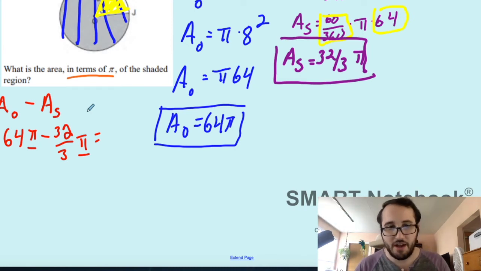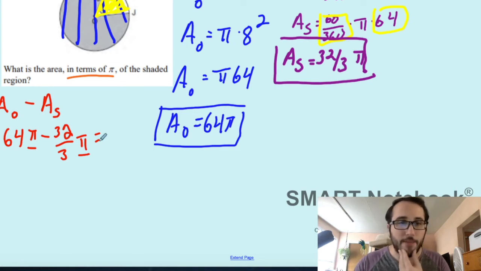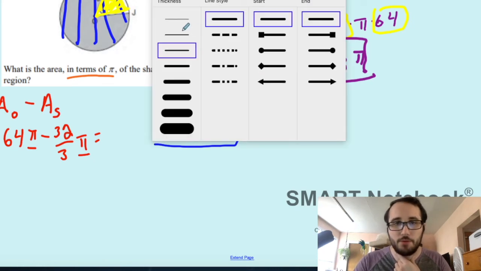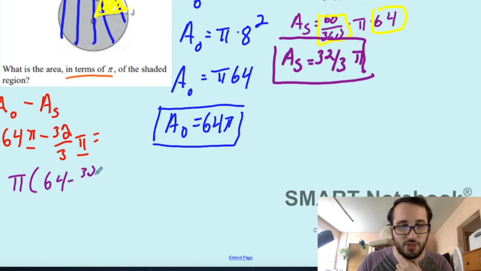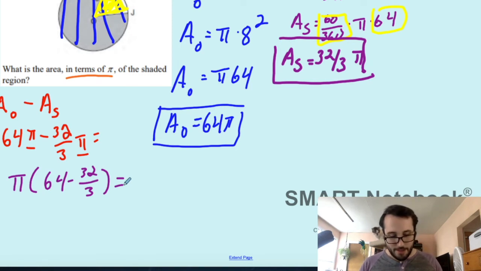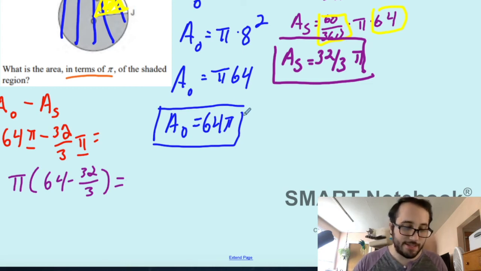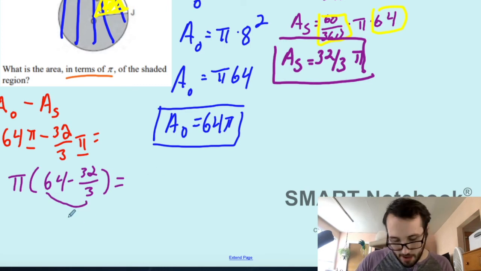And I'm not a fan of just telling you how to do things without telling you why you can do them. I don't believe in that. Because math is not magic. There are reasons why we can do things. So for example, since both of those terms share pi, you can factor out pi. And you're left with this. Pi times 64 minus 32 over 3. Now I can do 64 minus 32 divided by 3, and I get 160 over 3. So this becomes 160 over 3.